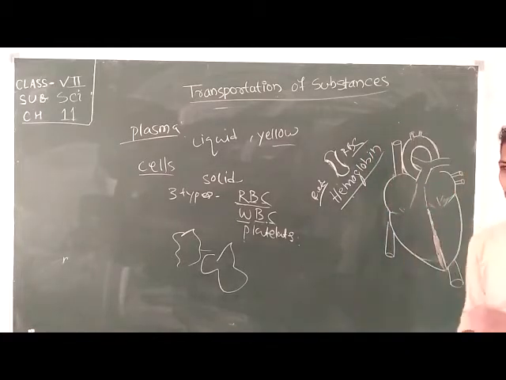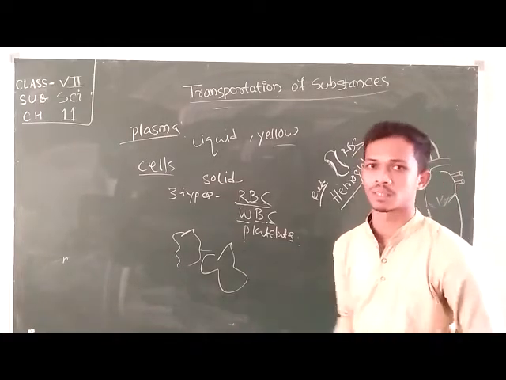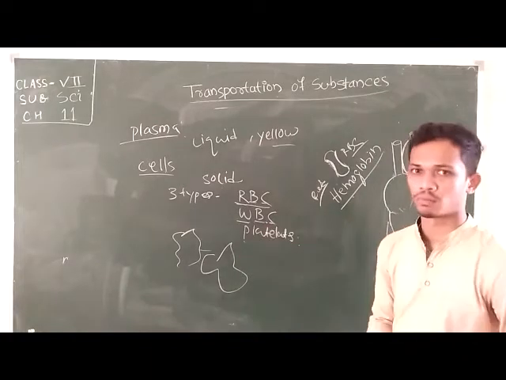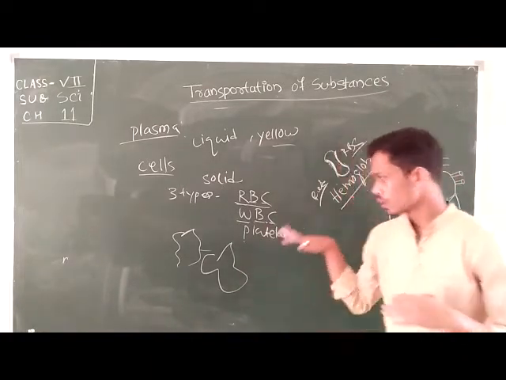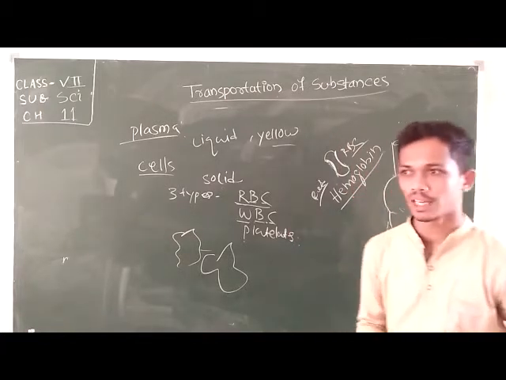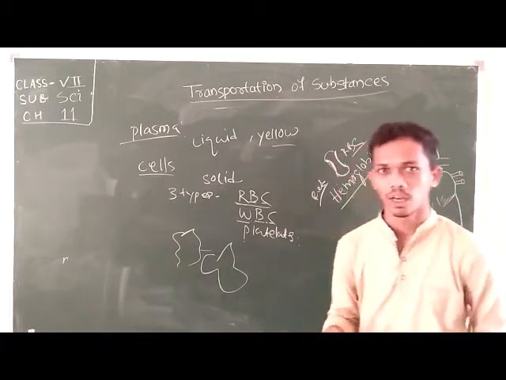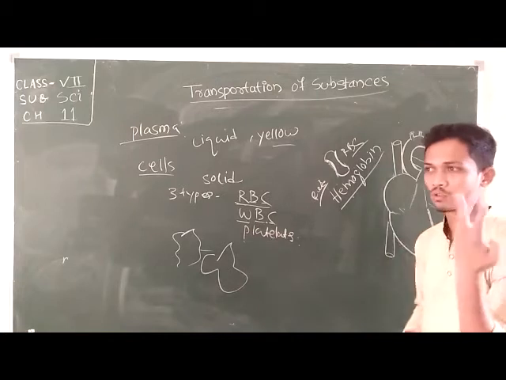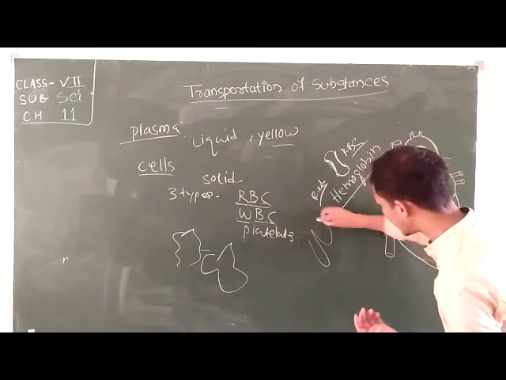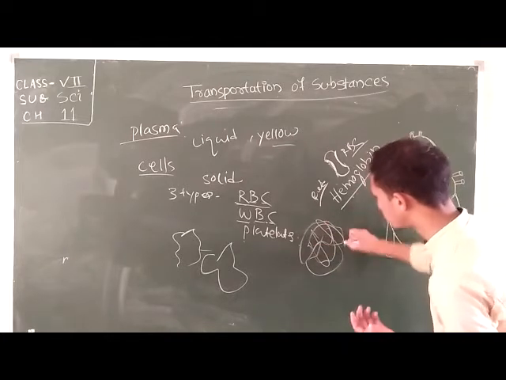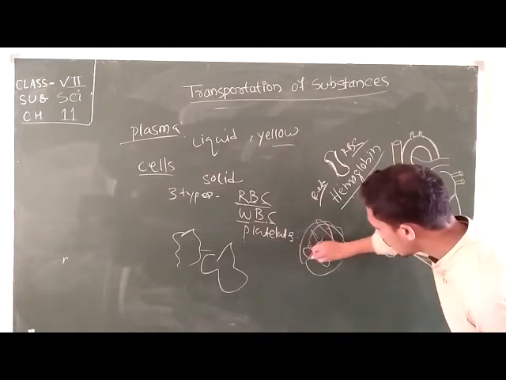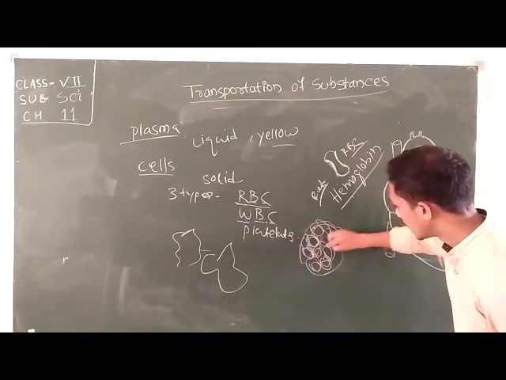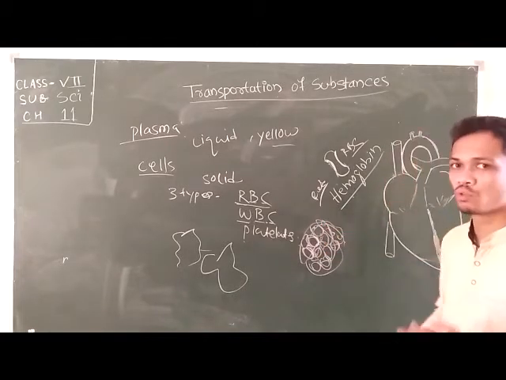What is the function of platelets? Whenever we fall on some surface, there will be a cut in our body. From this cut, blood will flow out of our body. To stop the blood flow, a clot will arise after some time. This clot forms with the help of platelets. Platelets make a net, and as a result the RBC get fixed there and form a layer. As a result, the blood flow from the wound is stopped.